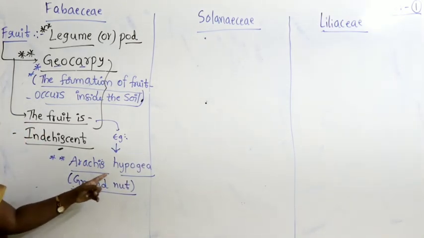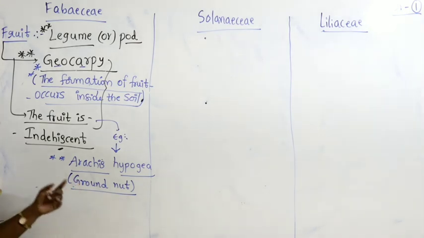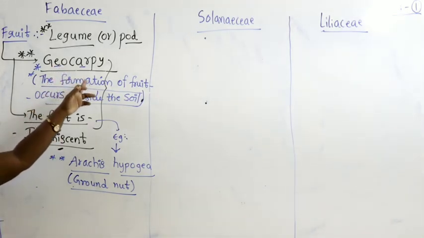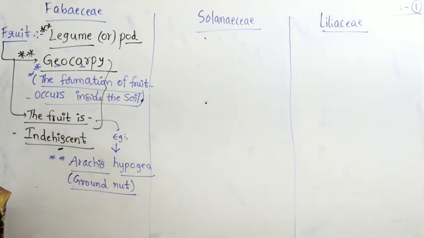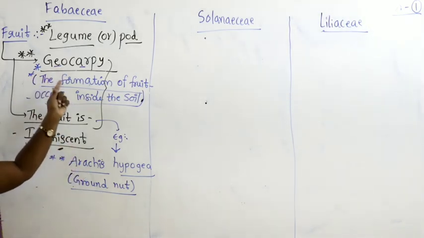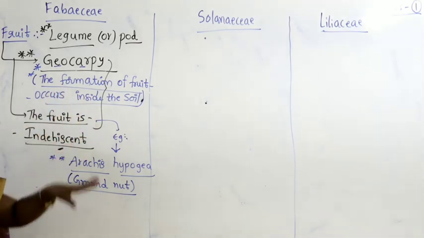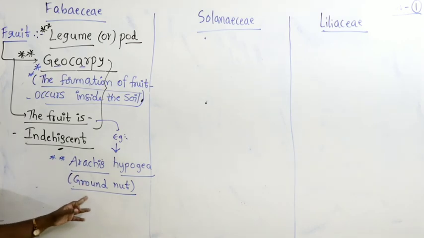Arachis hypogea, we find groundnut. In groundnut, there is development of the groundnut inside the soil. I hope now you got the clarity of what exactly geocarpy means after looking at the example. Because groundnut is produced inside the soil, somewhere at a depth, we uproot the plant and take the groundnut. That is why it is called geocarpy, meaning the formation of fruit occurs inside the soil.